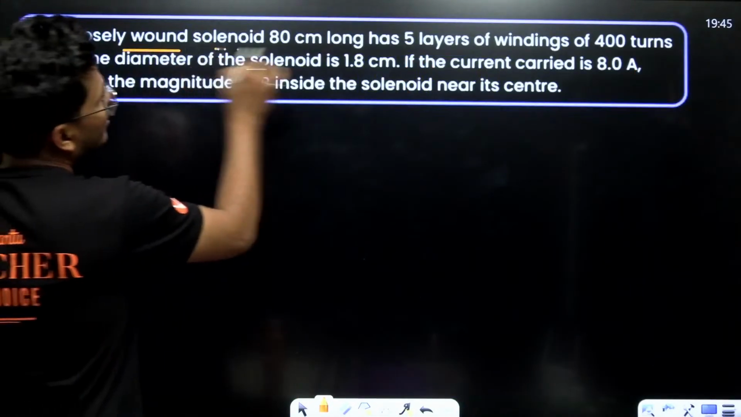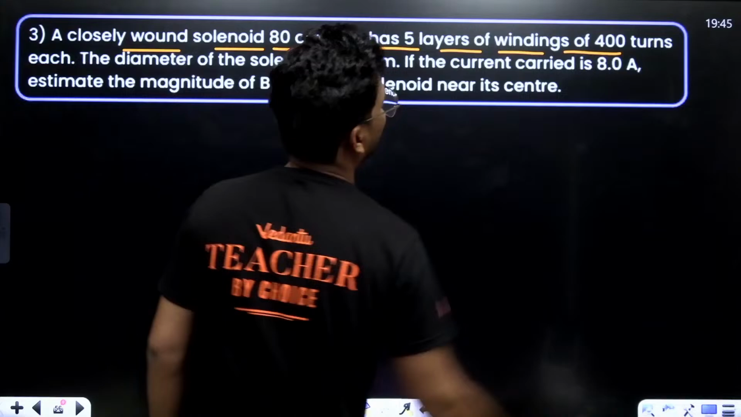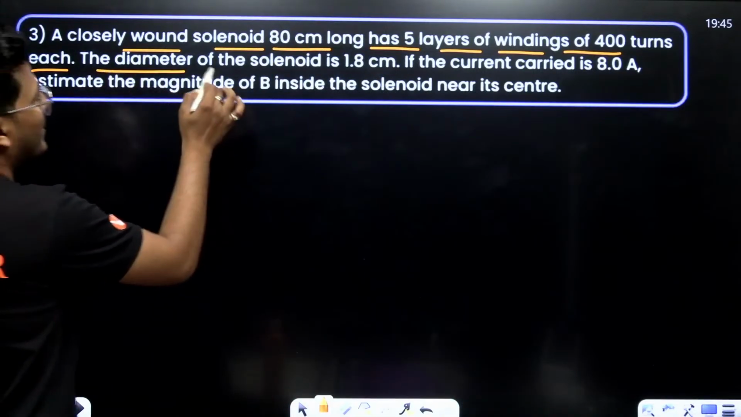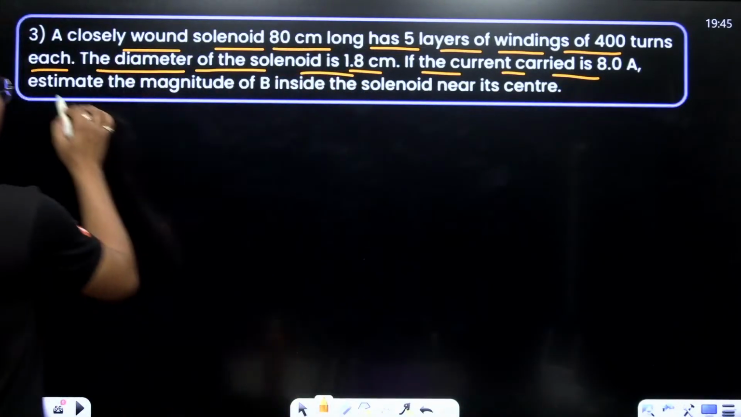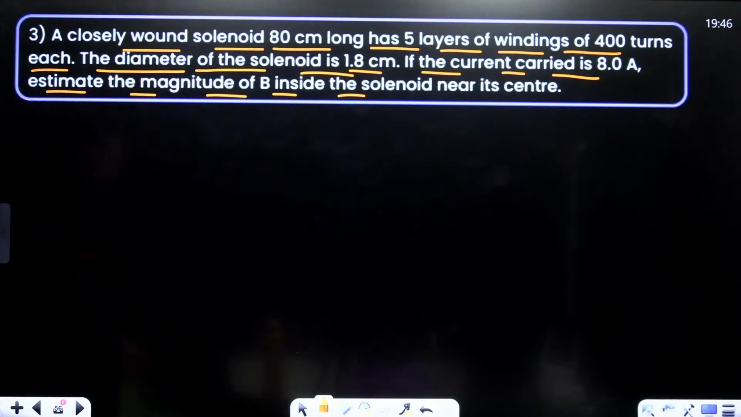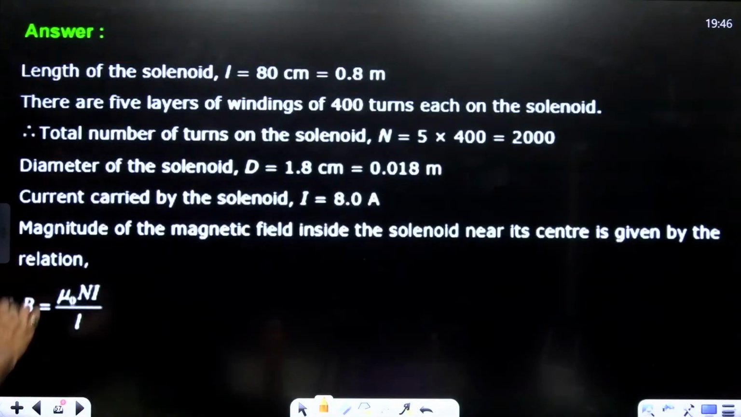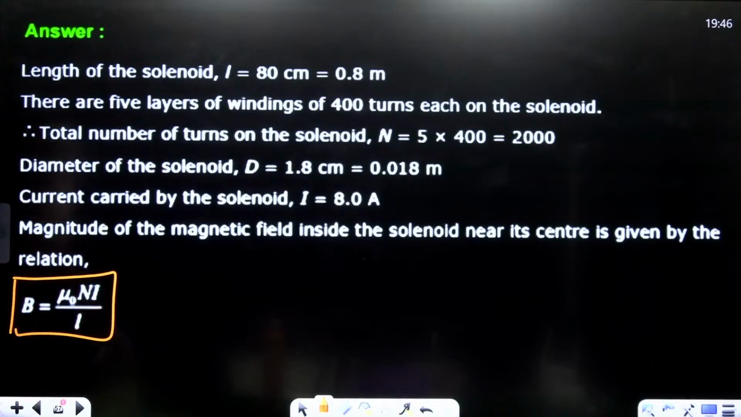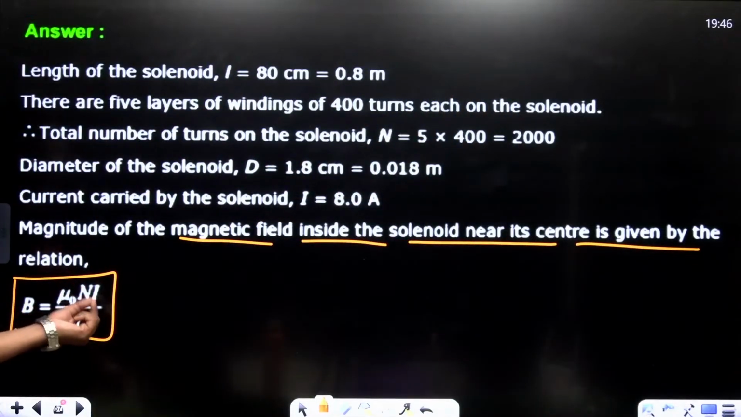A closely wound solenoid 80 cm long has 5 layers of winding of 400 turns each. The diameter of the solenoid is 1.8 cm. If the current carried is 8 ampere, estimate the magnitude of B inside the solenoid near its center. At the center, B equals mu naught times N i upon L. Right? The magnetic field inside the solenoid near its center is B equals mu naught times N i upon L.